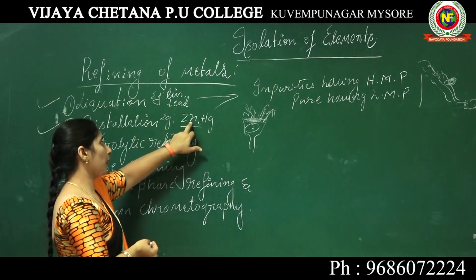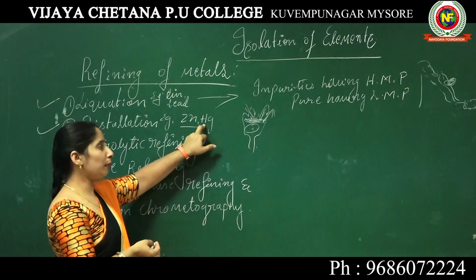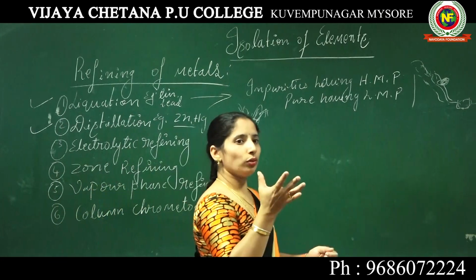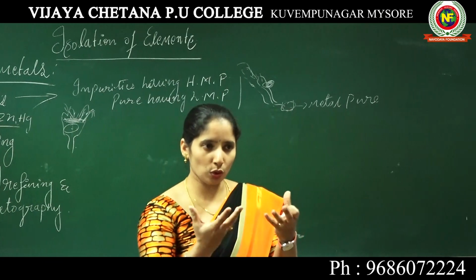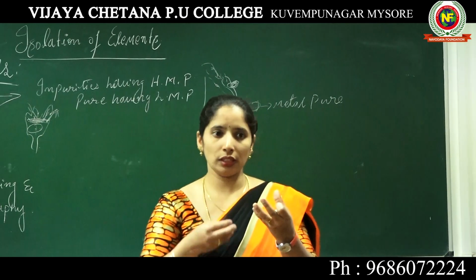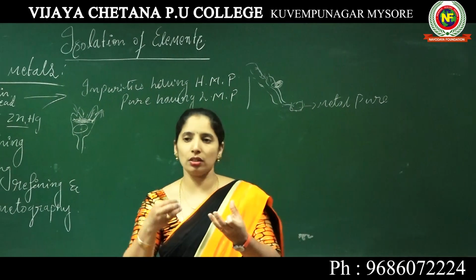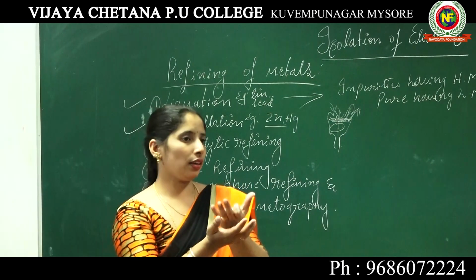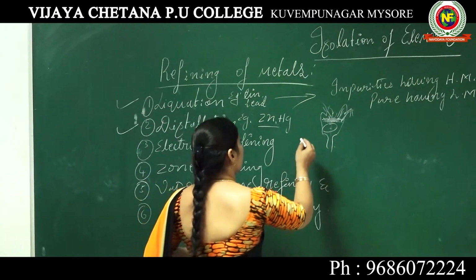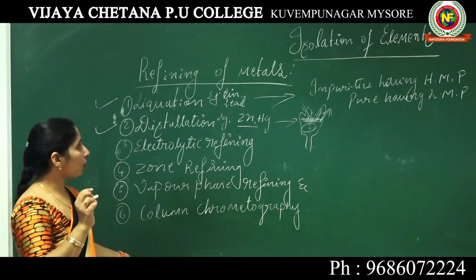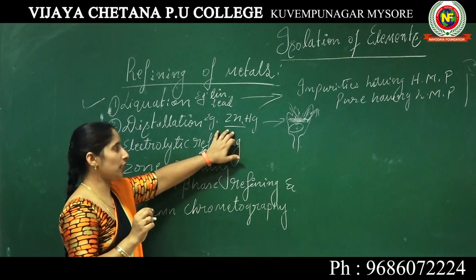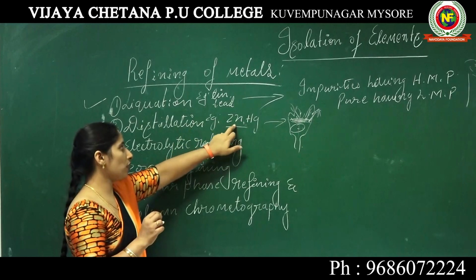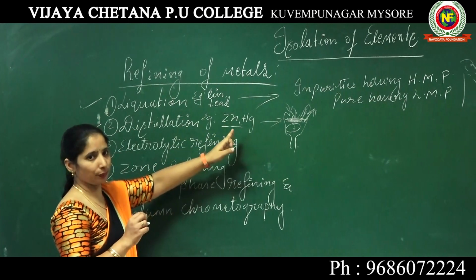So here the example is zinc and mercury. Distillation is mainly used to remove the impurities present in the crude metal. They will get evaporated, they will get vaporized. Then the pure metal settles back and is retained, so that we can easily refine the metal. So that is the distillation process, taking the example of zinc and mercury.